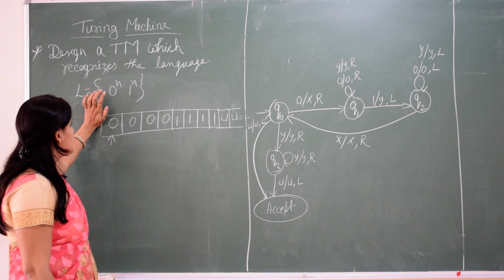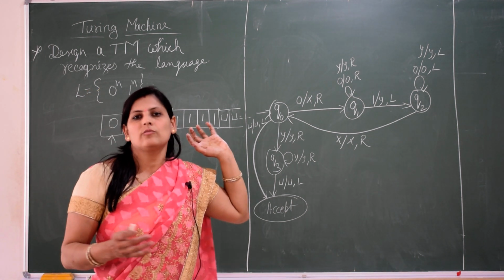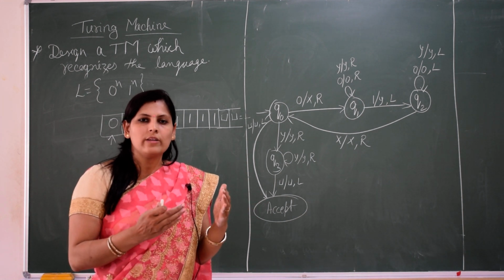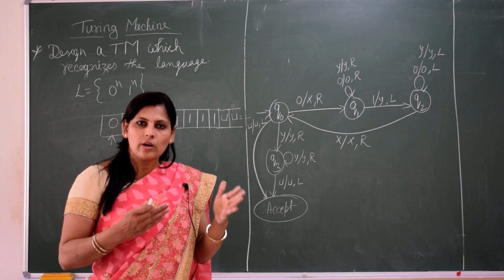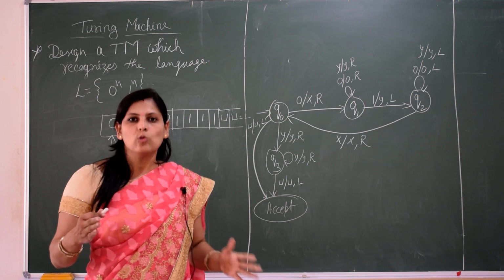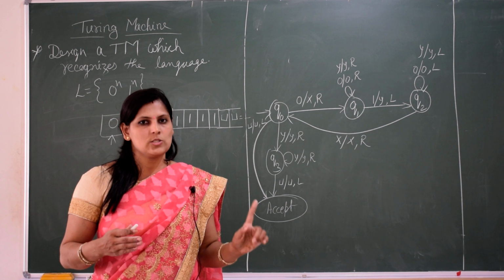Before starting the execution, we have to analyze how to count. It should check whether my number of 0s is equal to my number of 1s. If the first is 0, it has come one time.